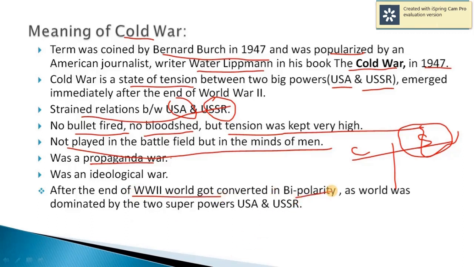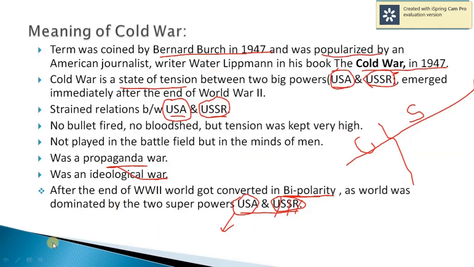Bipolarity simply means a time when the world was dominated by two superpowers, by which I mean simply two. It was a time when the world was dominated by two power blocks. One was USA and another was USSR. So this was about the emergence of bipolarity, which emerged immediately after the end of World War II.